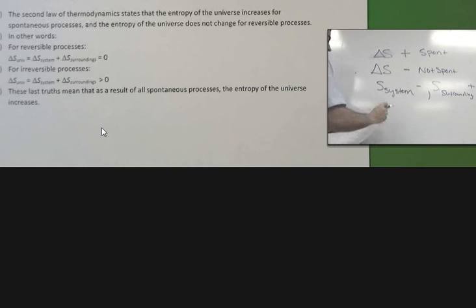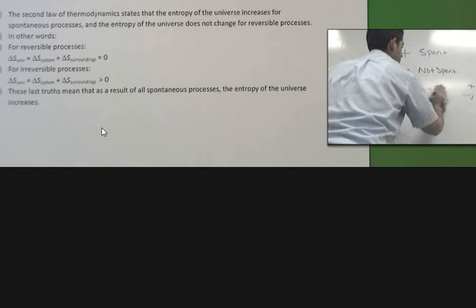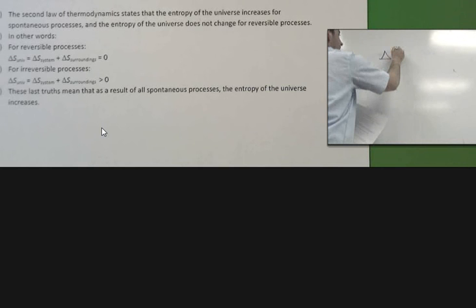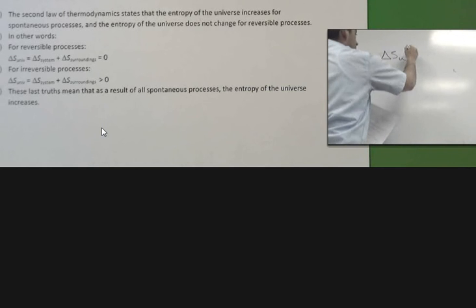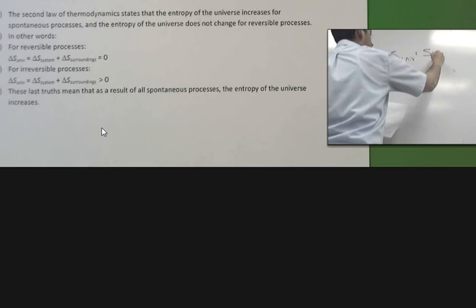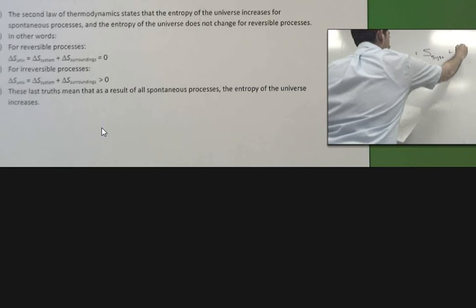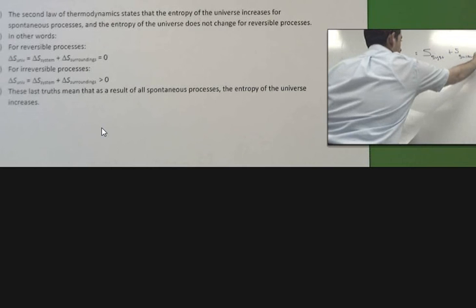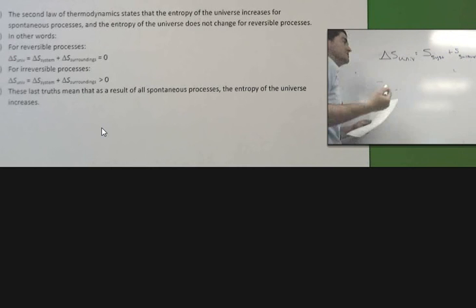Again, to summarize those values, delta S of the universe, if that is positive, is a combination of the S of the system plus the entropy of the surroundings for a spontaneous reaction. If that becomes positive, we've increased the disorder.